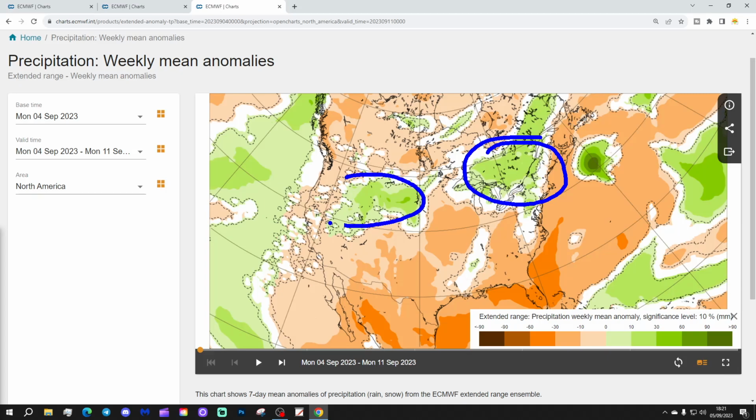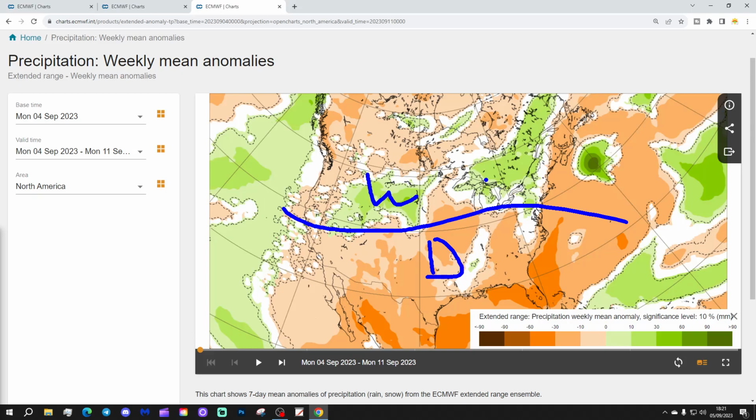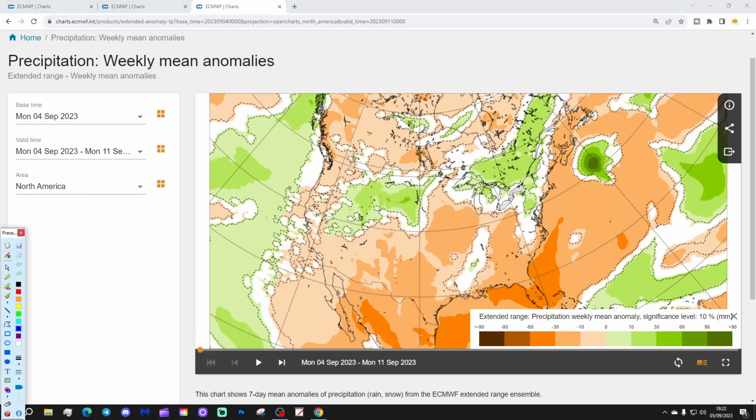And then out in the west, it does look rather wetter through there in some of those northern and northwestern states too. Overall, a bit of a north-south split in precipitation. Much of the south looking dry, large portions of the north looking relatively wet.